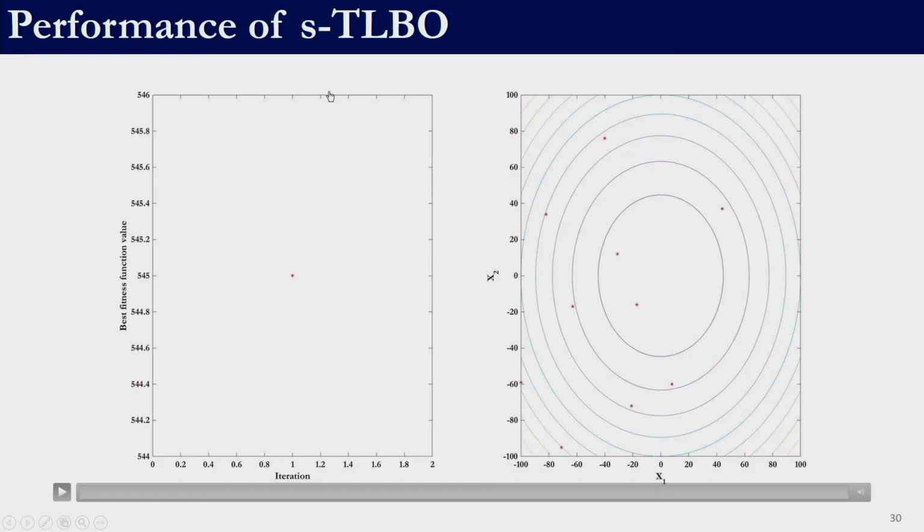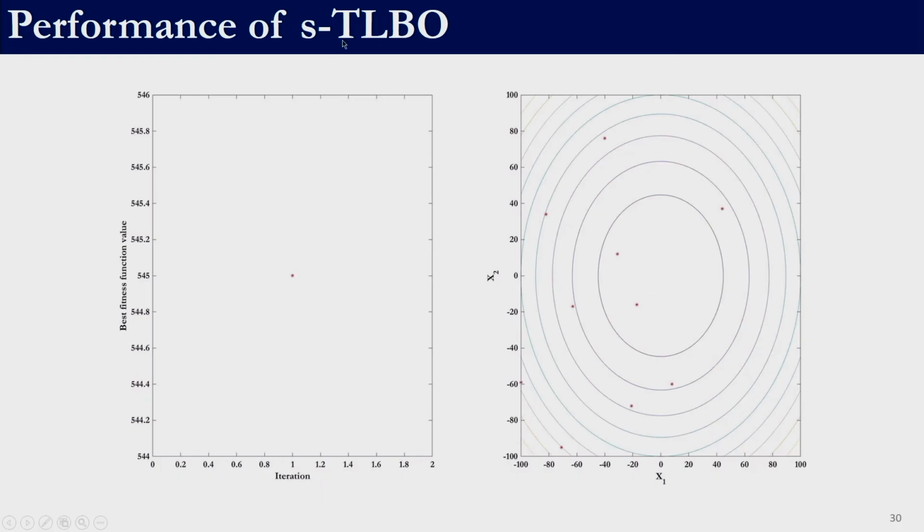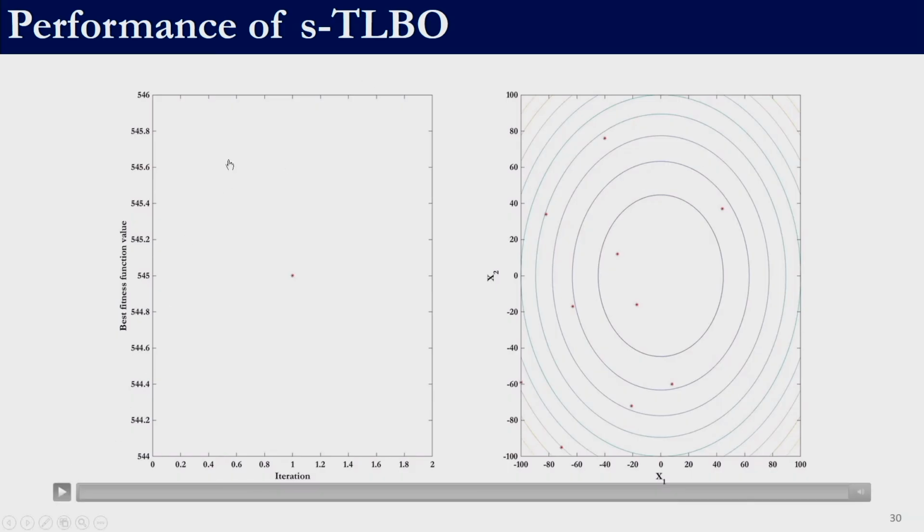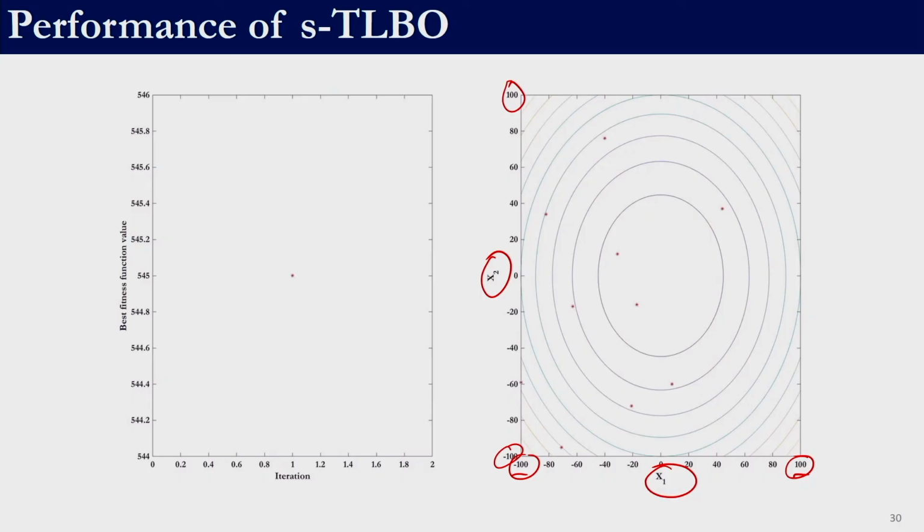So, let us see what was actually happening during the iterations. Since we performed the iterations by hand, it is difficult to see how things were panning out, right. So, this is a video which was generated using a MATLAB program. We have taken a 2 variable problem, x1 and x2, with a lower and upper bound of -100 to 100 for both the variables. These points which you see on the right hand side are the solutions. Initially we generated random solutions, so those are plotted over here.